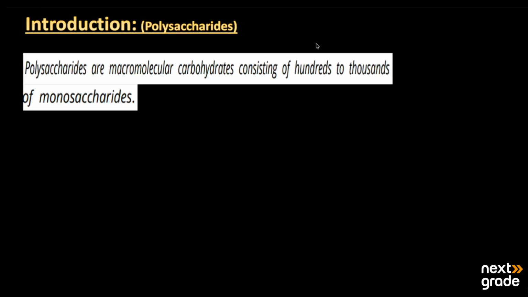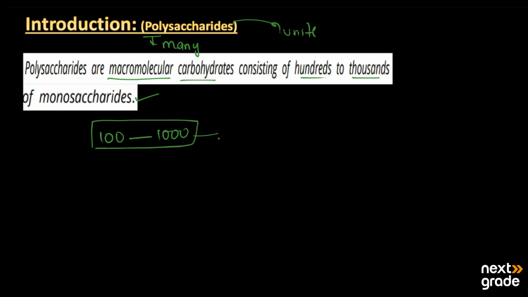So the topic we will discuss today is the polysaccharides, which is the third main class of the carbohydrates. Here we have the word poly. Poly means many and saccharides means units. By definition, polysaccharides are macromolecules, carbohydrates consisting of hundreds to thousands of monosaccharides. It means when 100 to 1000 monosaccharides are combined, they form the type of carbohydrate known as polysaccharides. So the word poly means many units.